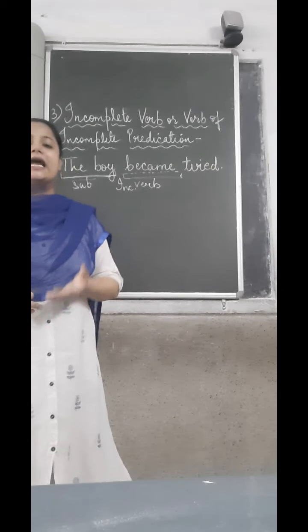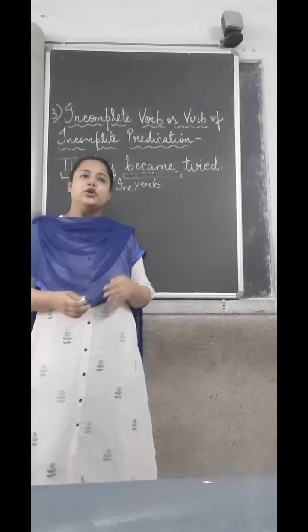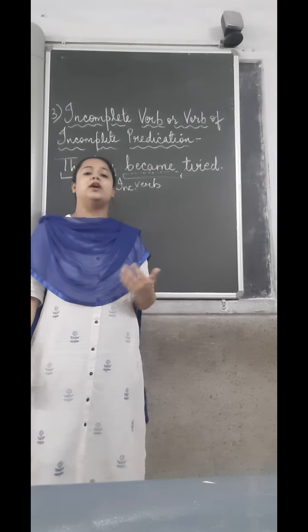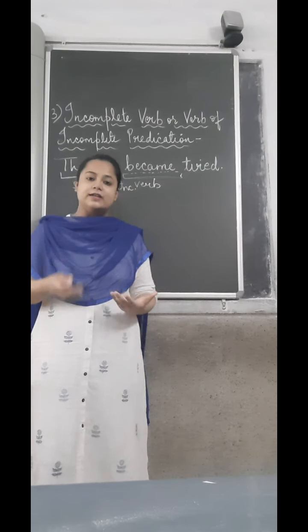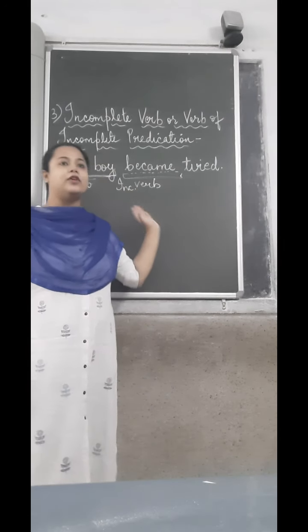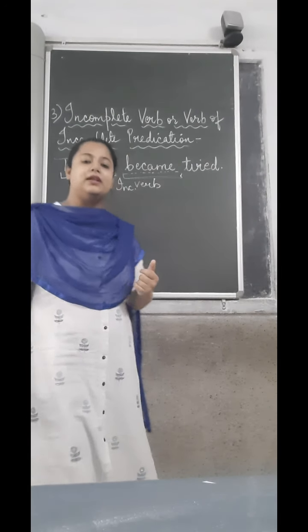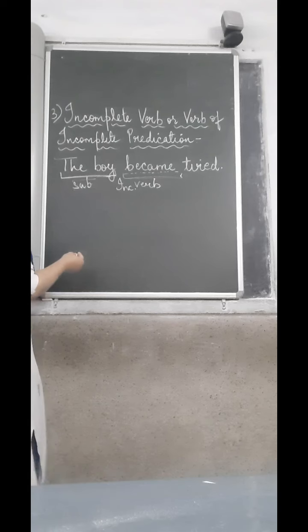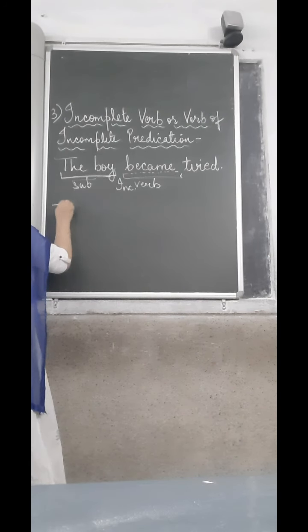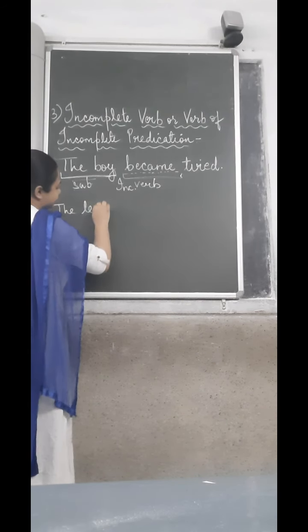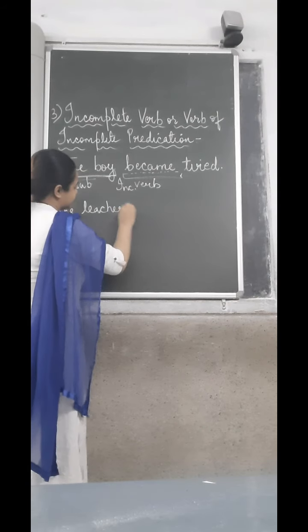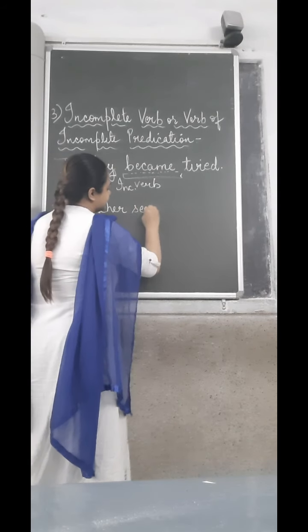Now to understand incomplete verbs, children, you will have to keep a few words in mind, meaning the types of verbs that act as incomplete verbs. For example, if I give you another sentence, "the teacher seems."